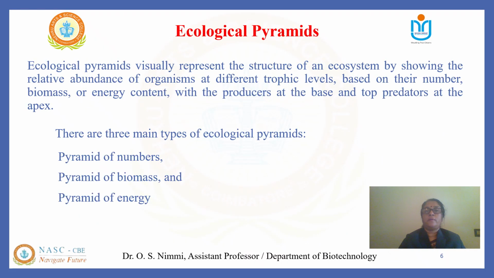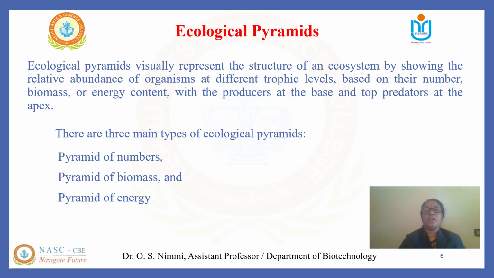Now let us have a look at the next important component to describe the functions of an ecosystem, that is the ecological pyramid. What is an ecological pyramid? An ecological pyramid is the graphical representation to understand the relationship between the producer and the different levels of consumers in terms of number of species, their biomass or the energy accumulated. They are therefore the graphical representations of different trophic levels in energy flow in the ecosystem. They are also known as the models of energy flow in an ecosystem.